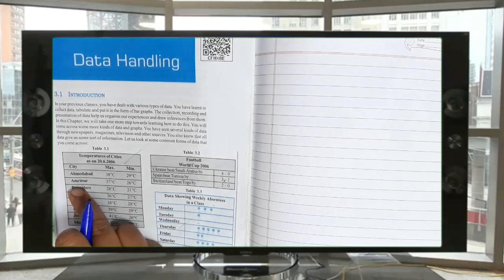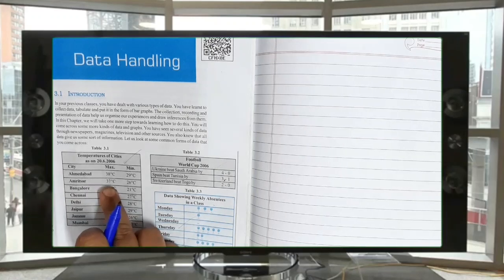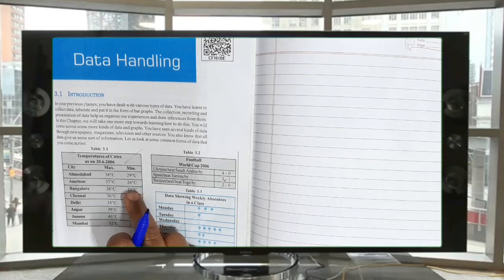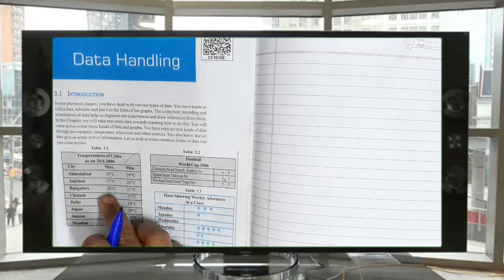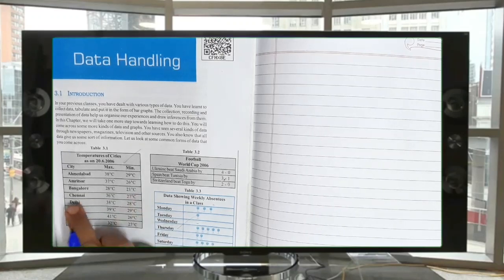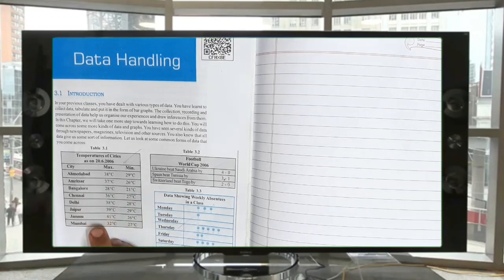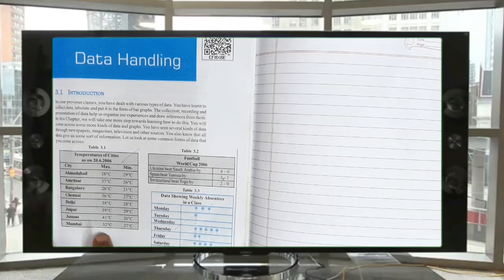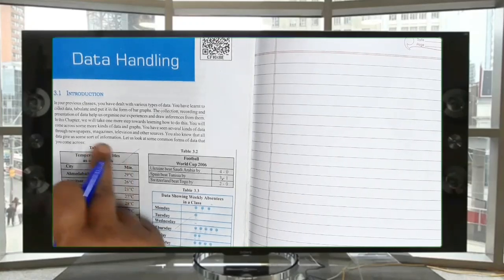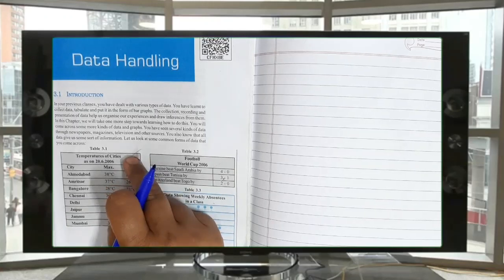The same way, Amritsar 37 degrees Celsius and minimum 26 degrees Celsius. Bangalore 28 degrees Celsius, 21 degrees Celsius. Like this, Chennai, Delhi, Jaipur, Jammu, Mumbai, maximum and minimum temperatures are recorded.